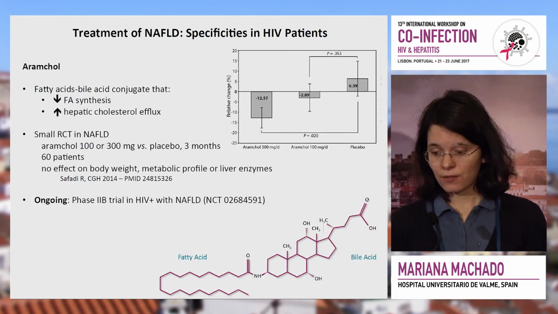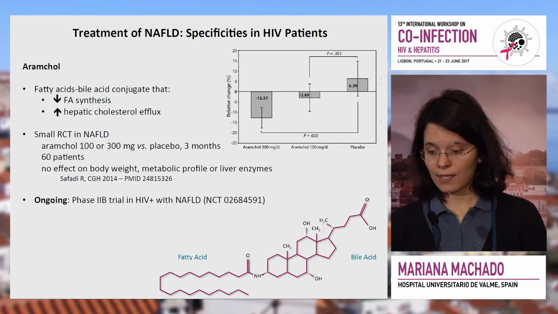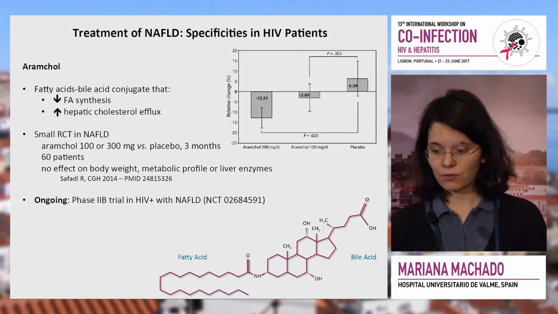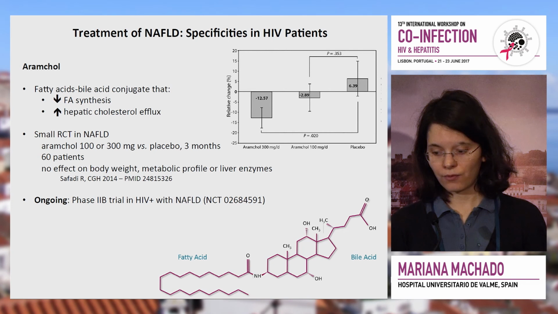Another is aramchol, which is a fatty acid bile acid conjugate that decreases fatty acid synthesis and increases hepatic cholesterol efflux. There is also a small randomized controlled trial in NAFLD in which there was a decrease in liver fat, though they could not find an effect on metabolic profile or even liver enzymes. And there is an ongoing trial in NAFLD patients with HIV.